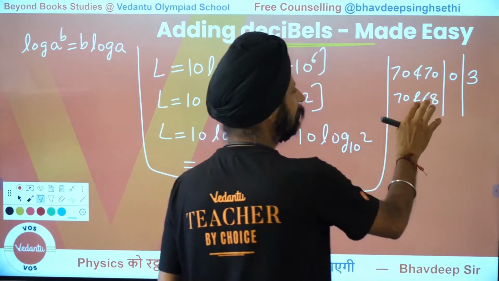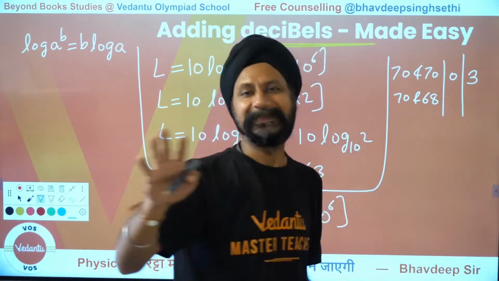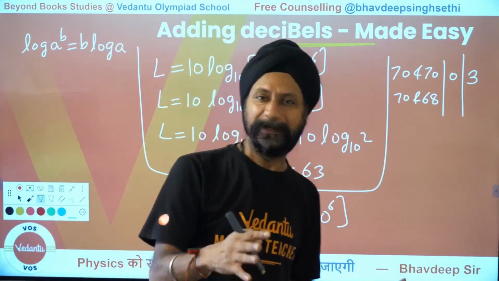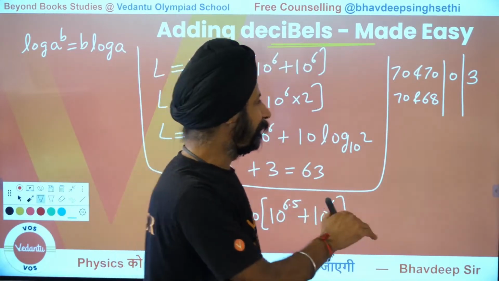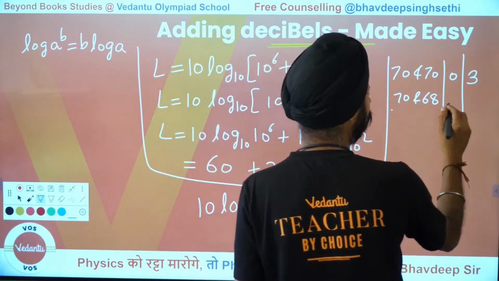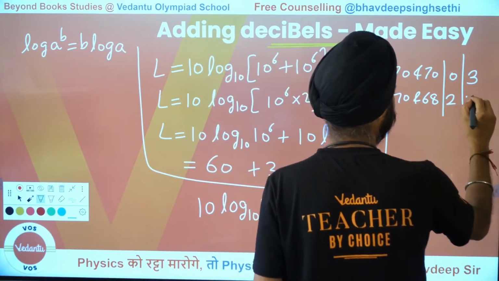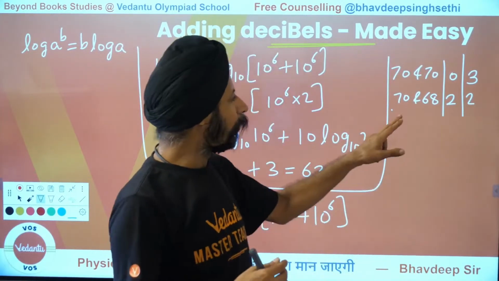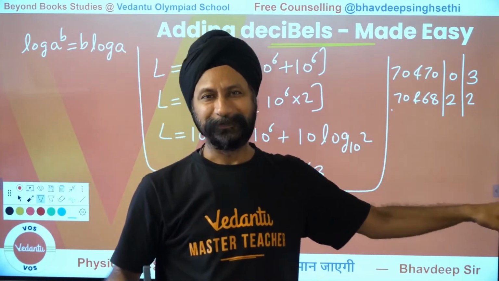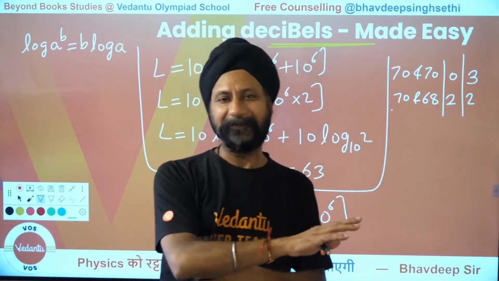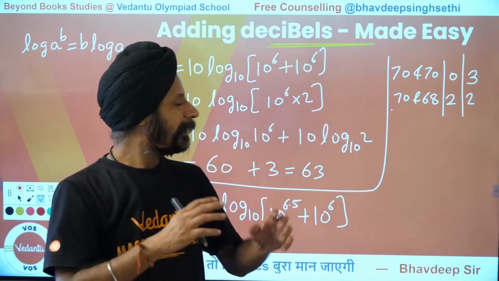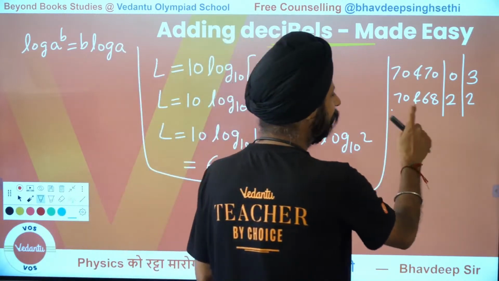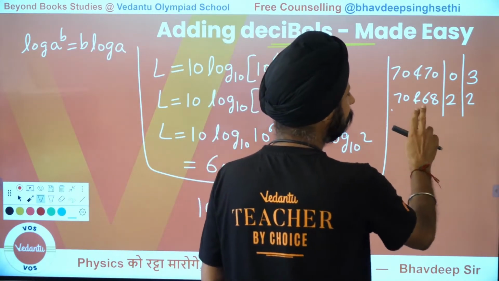So can we expect that the answer would be less than 73? How much would that be? Here is where you can use your calculator one time and verify this. If the difference between them is 2, you will have to add 2. So 70 and 68 will contribute to making it 72. It's a little thing you may have to memorize for now, but I would encourage you to try it yourself. If the difference between them is 2, the resultant will be 2 more.